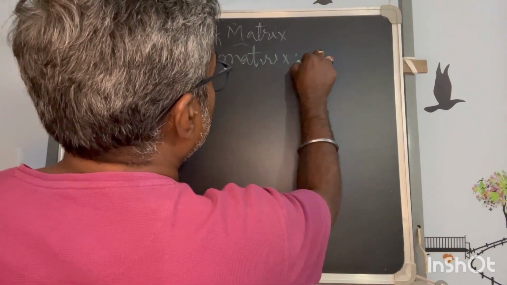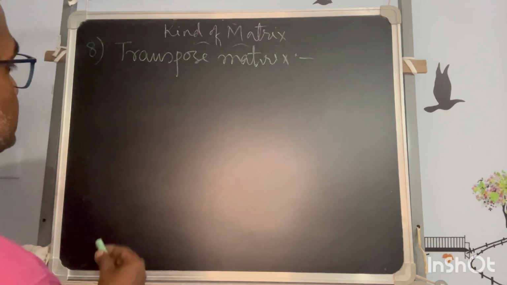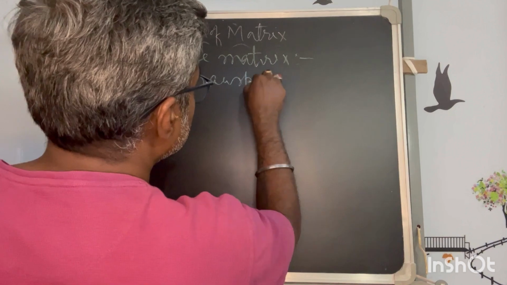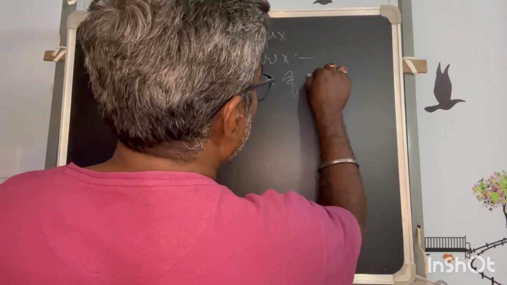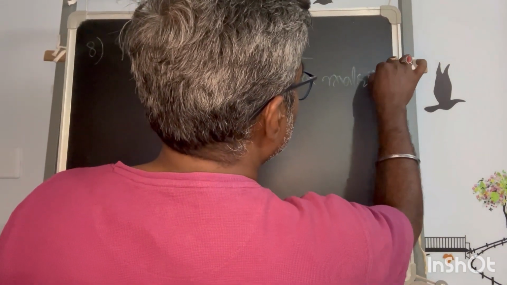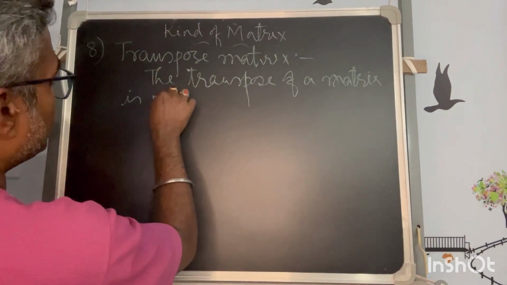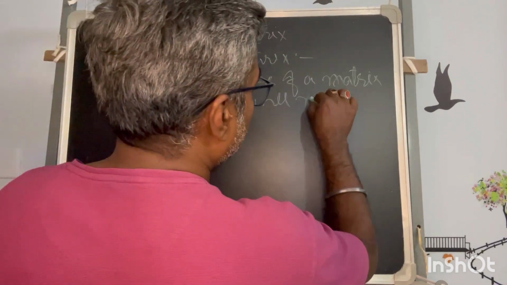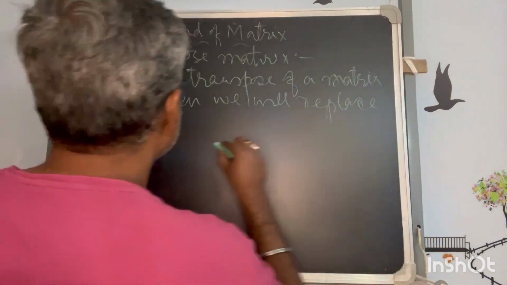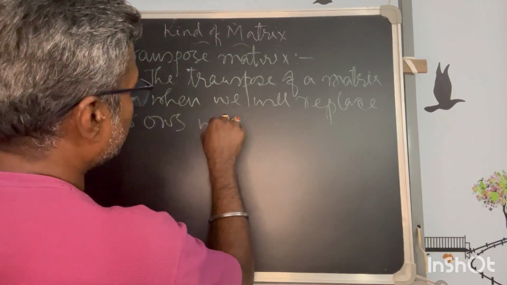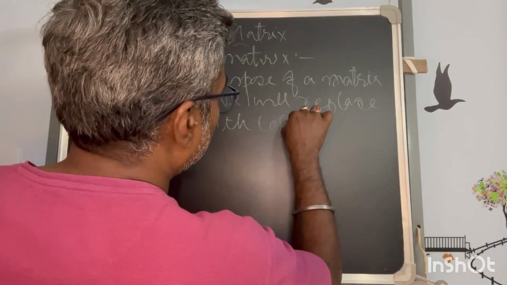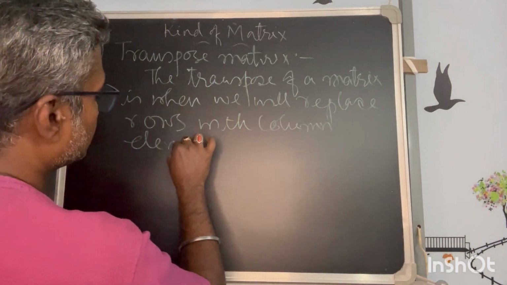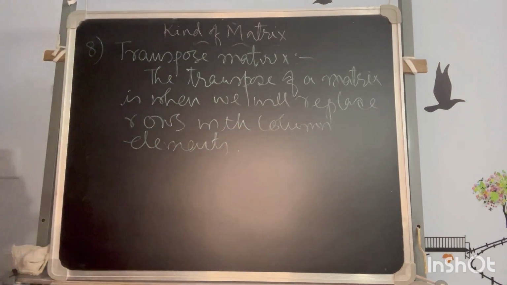The transpose of a matrix is obtained when we replace rows with column elements.